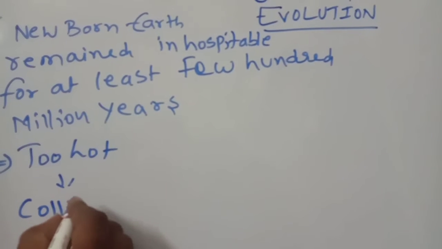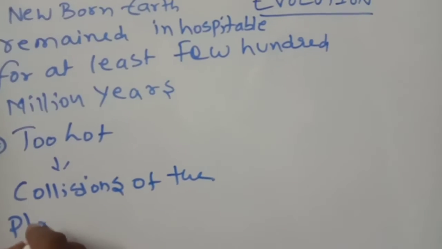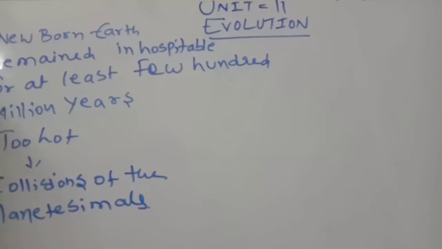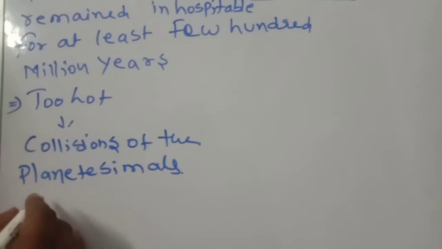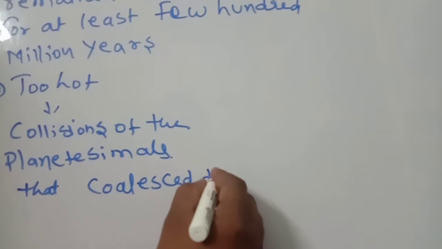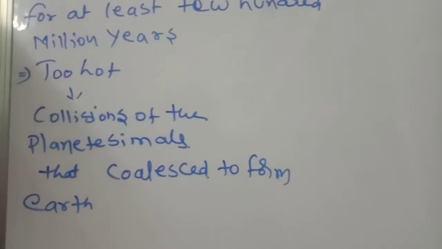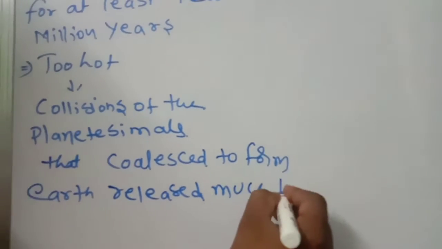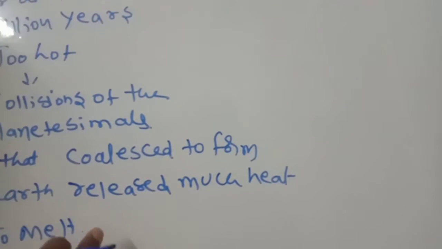Because of the collisions of the planetesimals that coalesced to form Earth, which released much heat to melt the entire planet.